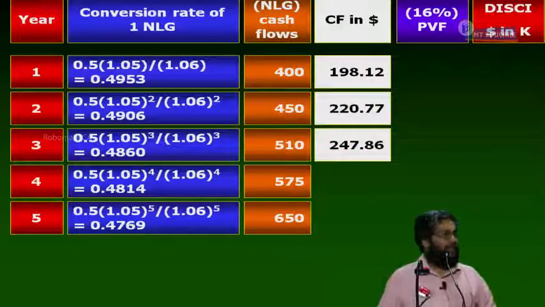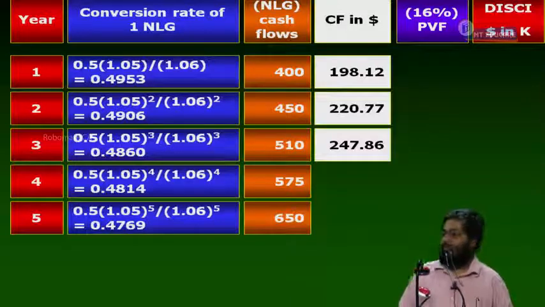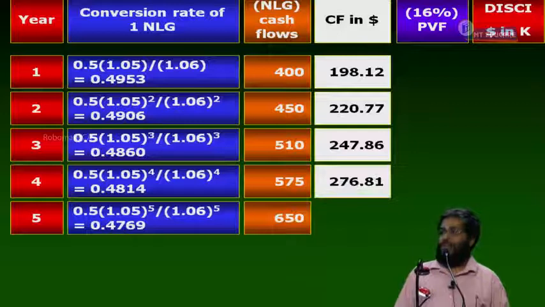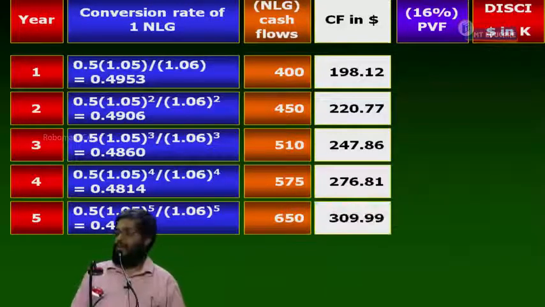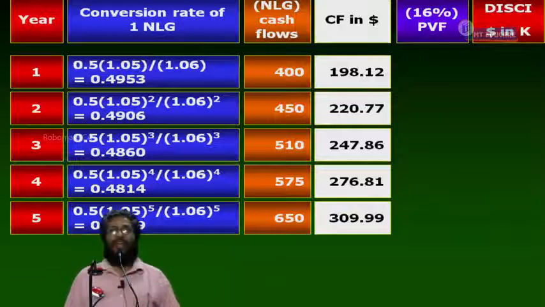I think you are doing along with me or not? 575 into 0.4814 gives you 276.81. 650 into 0.4769 is going to give me how much here? 309.99.